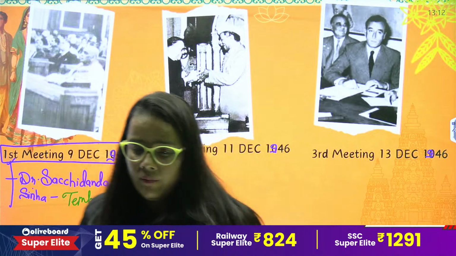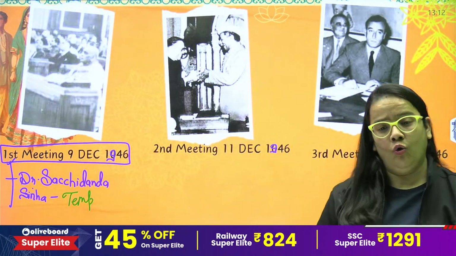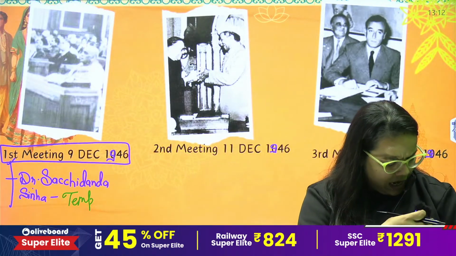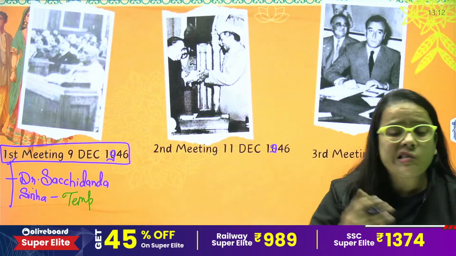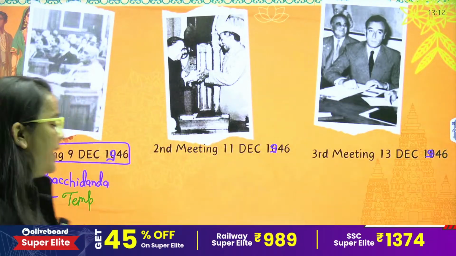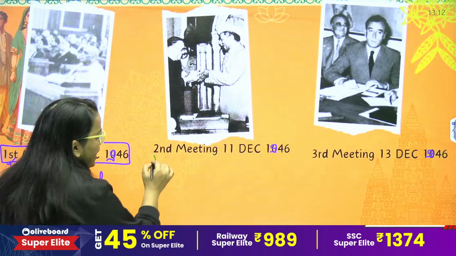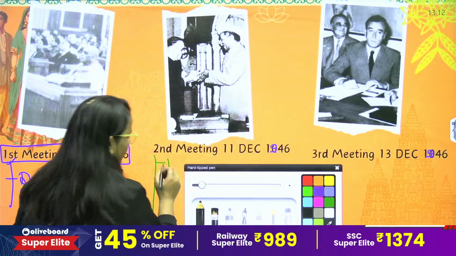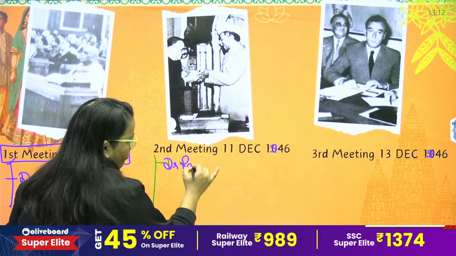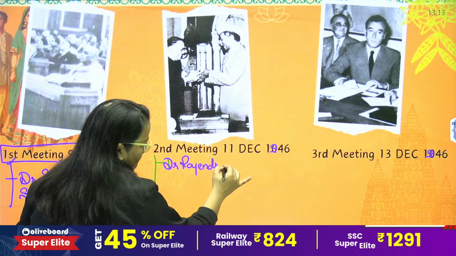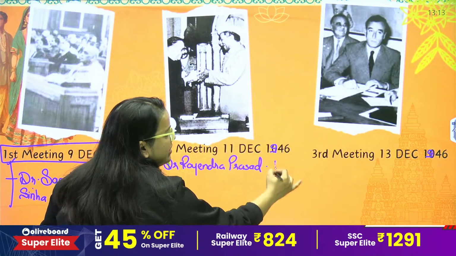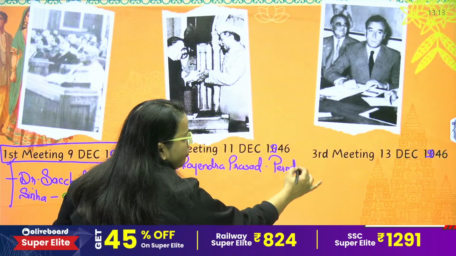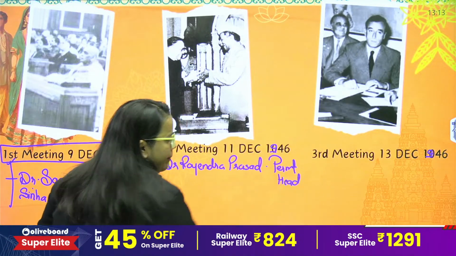Okay, clear? Now, in the first meeting, who was the temporary head appointed? Dr. Sachidanand Sinha became the temporary head in the first meeting of the Constituent Assembly. Then in the second meeting, Dr. Rajendra Prasad was appointed as the permanent head of the Constituent Assembly.